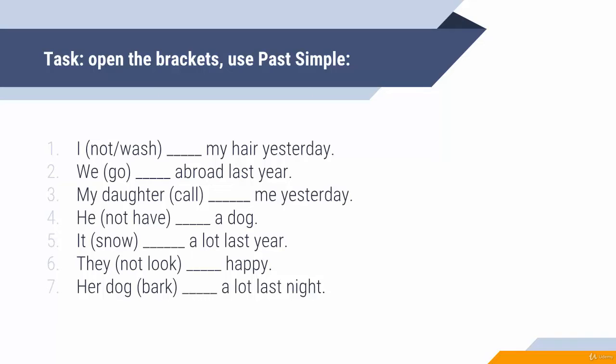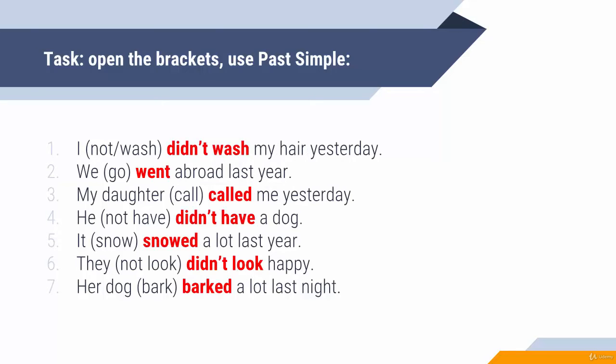After that, we need to open the brackets using past simple. And I told you, if the sentence is positive, make it negative. If it's negative, make it positive. I didn't wash my hair yesterday. Negative. I washed my hair yesterday. Positive. We went abroad last year. Positive. We didn't go abroad last year.